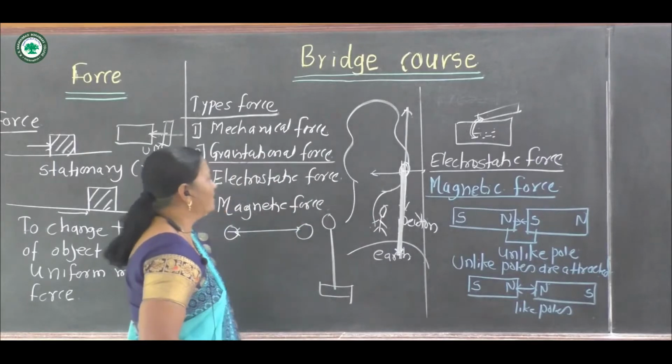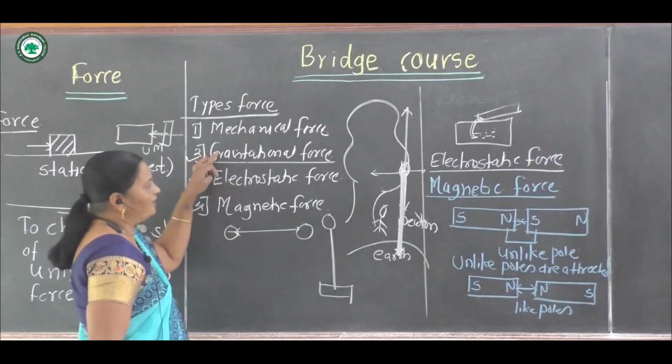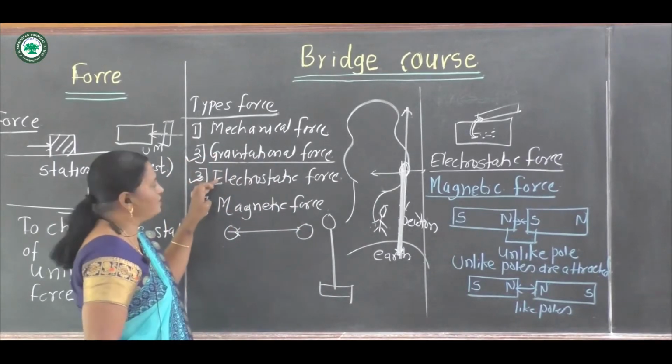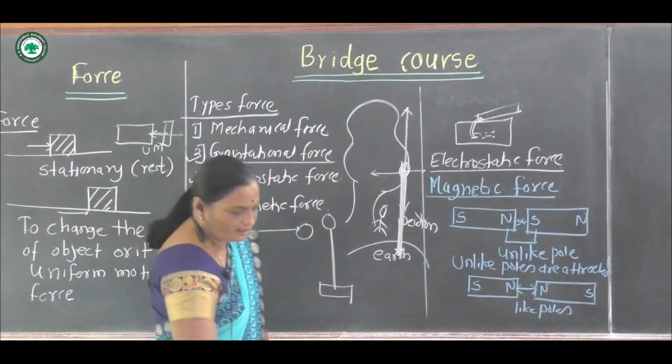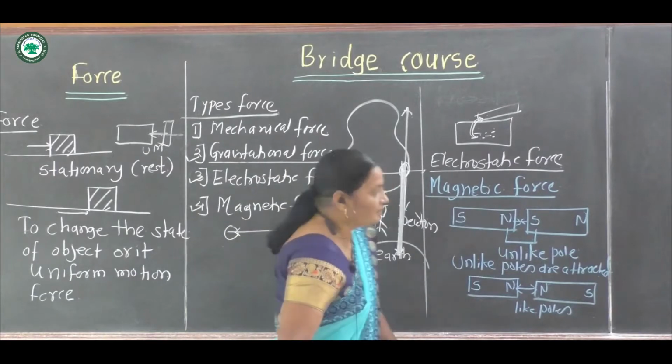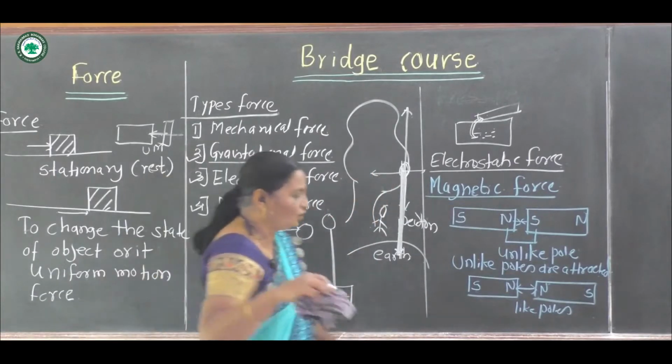Now here, in the case of gravitational force, electrostatic force and magnetic force, we see the topic of the types of force.